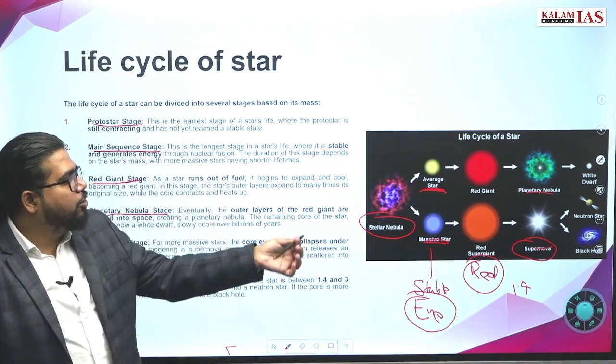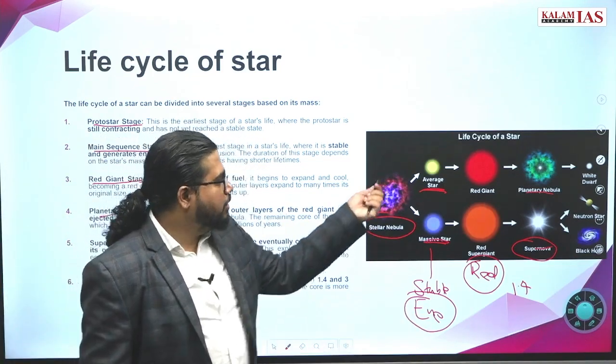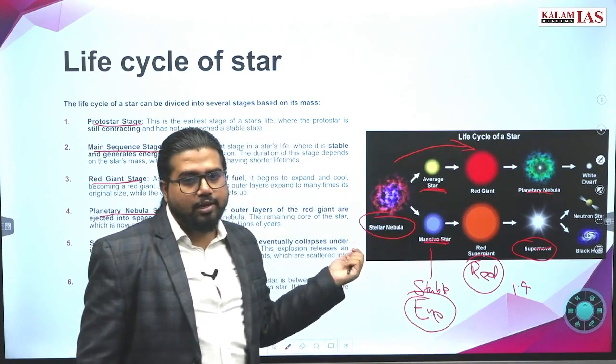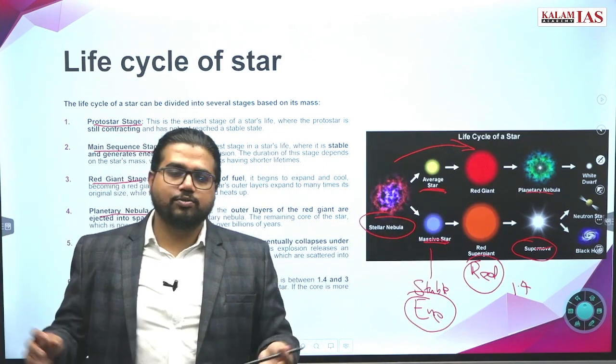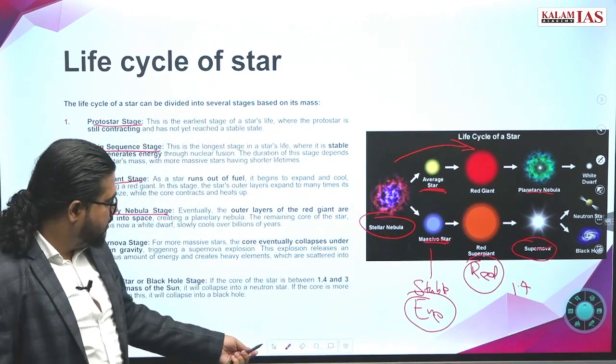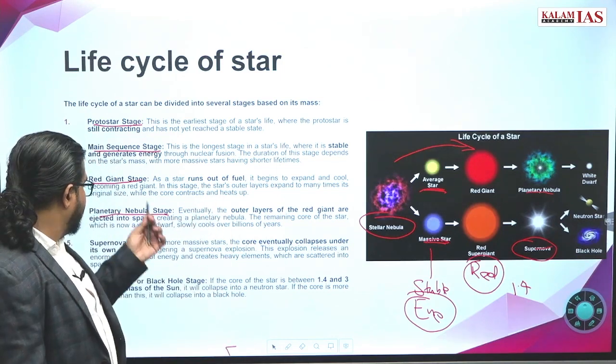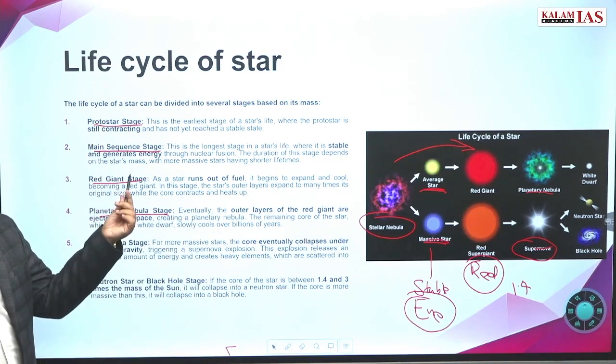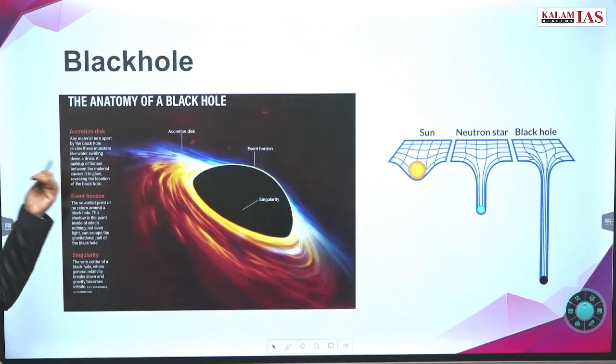Which path will our Sun go? Our Sun will only go this path. The other path can only be taken by very huge stars, with mass much greater than that of our Sun. Go ahead, the rest you can read about here. You can pause the video and go through it.